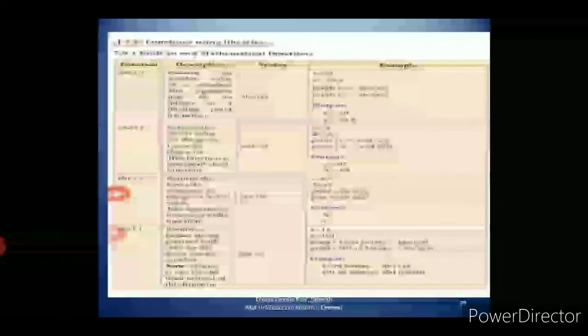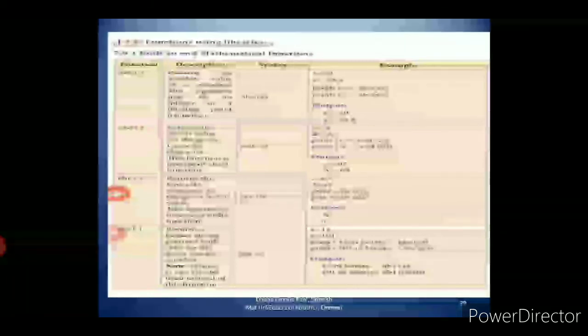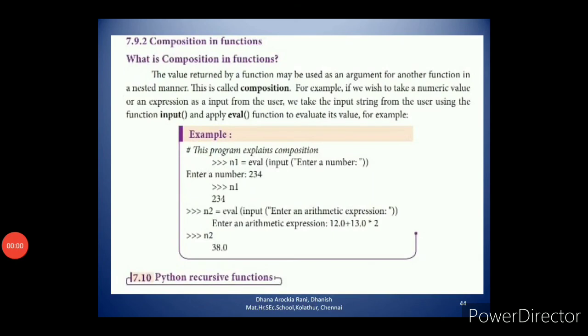Then c equal to 25.5 means 5.0475 something like that is the output value. So these are the built-in functions. Here we have learned about mathematical functions. In the next lesson we are going to see the string functions. Okay, so the next one is composition in functions.